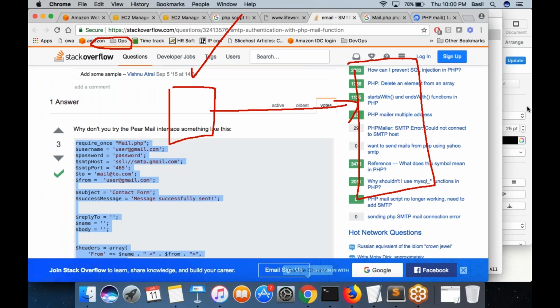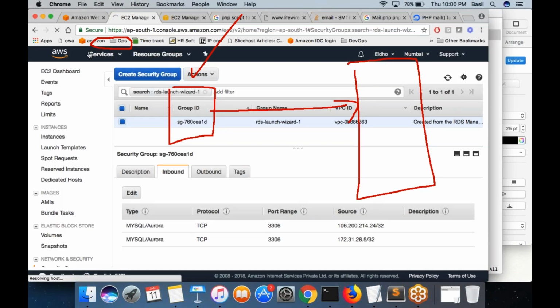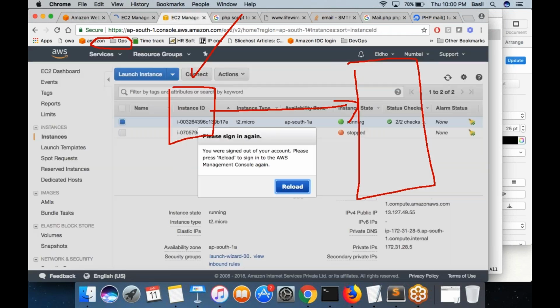You go into the browser, log into AWS. Over here, you have the option to select SES from the menu. Select SES.